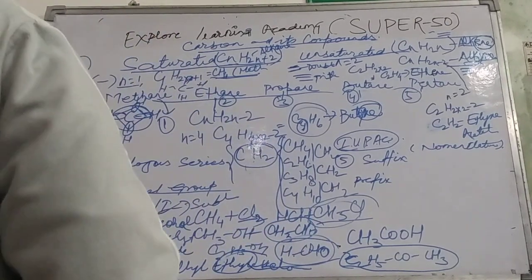Now one important thing of the IUPAC is the suffix. In the nomenclature, we don't say methyl alcohol. At the place of methyl alcohol, we write